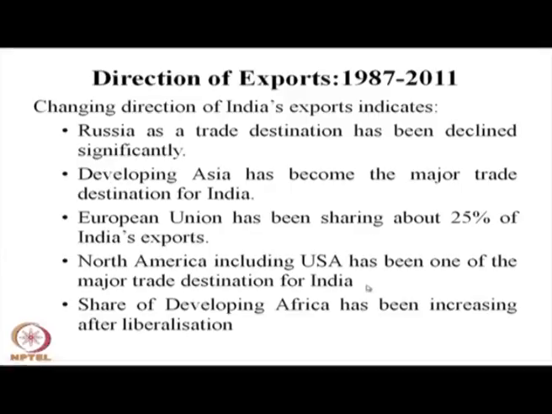So this indicates that from 97 to 2011, Russia as a trade destination has declined significantly. Developing Asia has become the major trade destination for India. The European Union has been sharing nearly 25% of our export revenue. North America, including USA, has been one of the major trade destinations for India. The share of developing Africa has been increasing after liberalization. However, we have not explored the African countries so far as a destination. There is further scope to increase our export revenue through developing African countries.